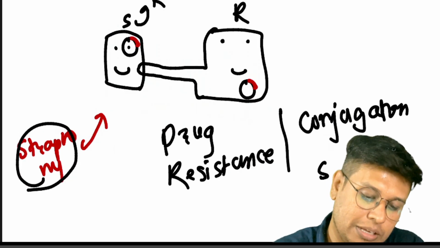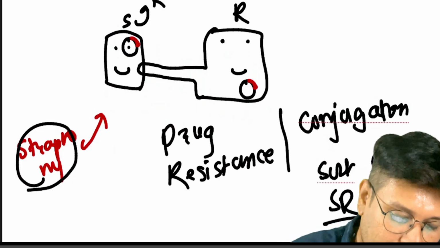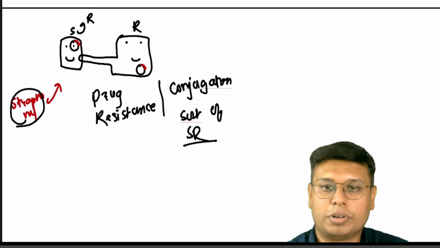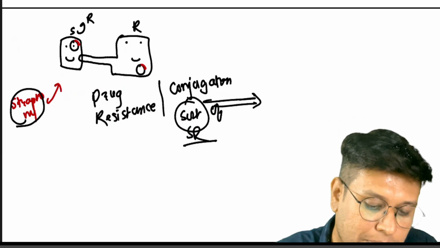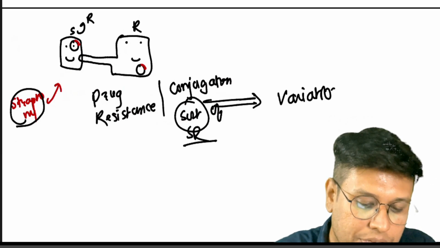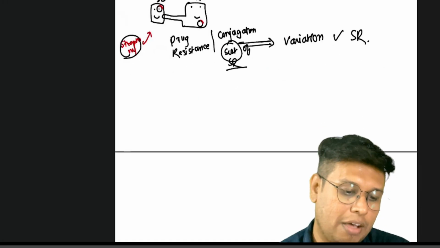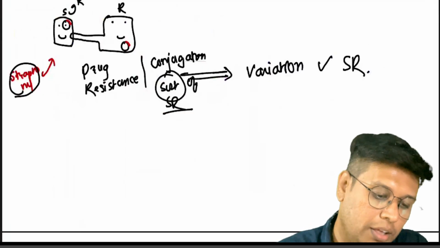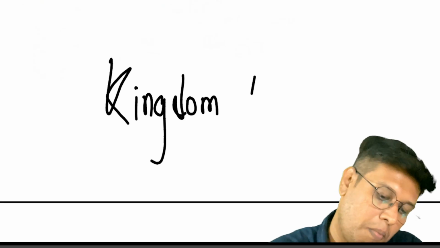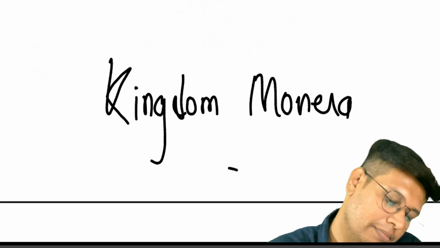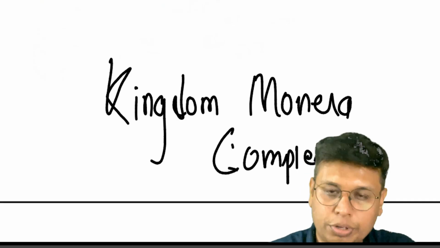And conjugation is nothing but sort of sexual reproduction. Sort of, not exactly, because in exact sexual reproduction, there is a formation of gametes and all. But why are we calling it sort of? Because it is bringing in variation, and variation is one of the characteristics of sexual reproduction. So here we have completed kingdom Monera. See you in the next lecture.